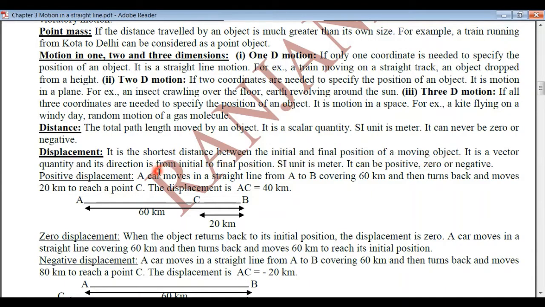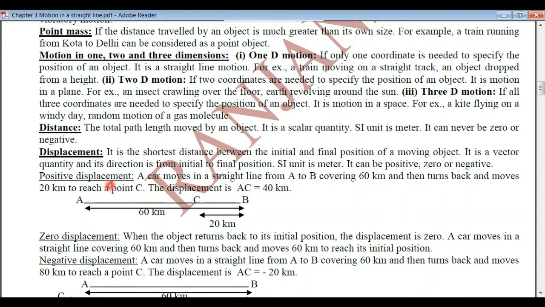As it is a vector quantity, it has direction also, and its direction is from initial to final position. SI unit of displacement is also meter. The displacement can be positive, 0 or negative, whereas the distance can never be 0 or negative. It is only positive.